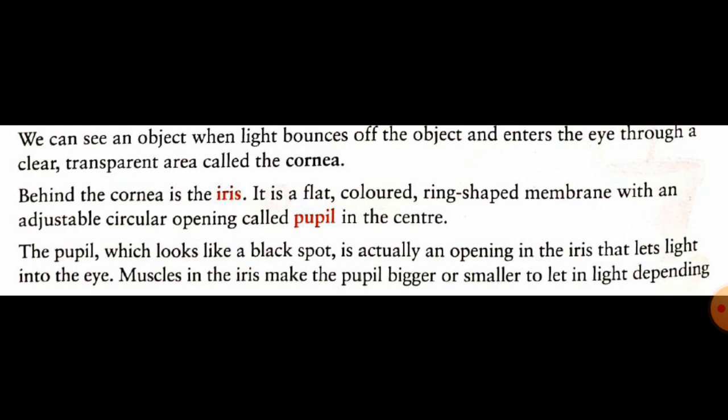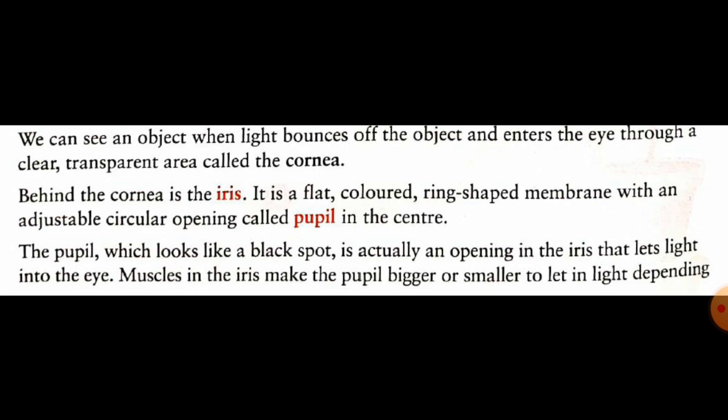Behind the cornea is the iris. It is a flat, colored, ring-shaped membrane with an adjustable circular opening called the pupil in the center. The pupil, which looks like a black spot, is actually an opening in the iris that lets light enter into the eyes.